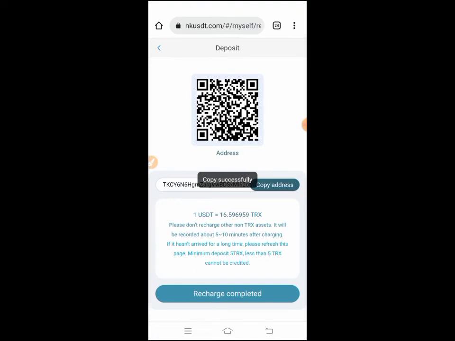So I have Trust Wallet. You can easily deposit TRX or USDT on the site. After sending the amount of 1 USDT, just click on recharge completed. So I already deposited on this site.